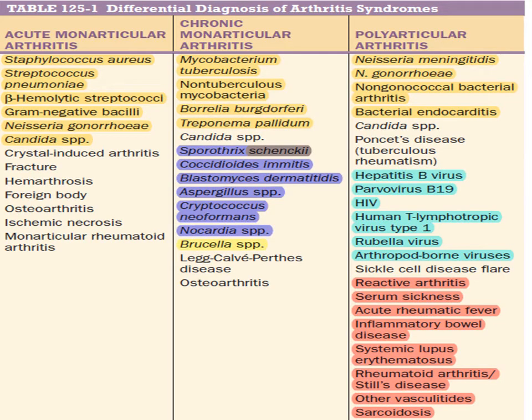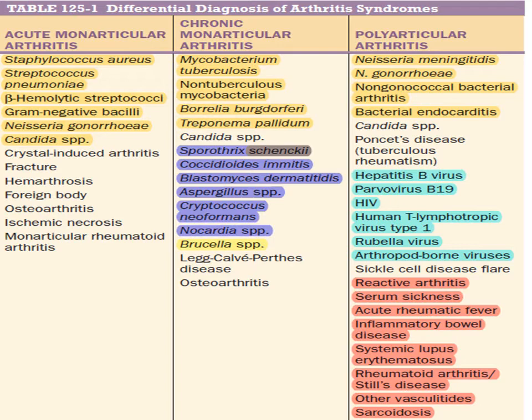Coming to the differential diagnosis of the arthritis syndrome, it can be acute or chronic, and monoarticular or polyarticular. Coming to acute monoarticular arthritis, involving only the infectious lesions, it can be because of Staphylococcus aureus, Streptococcus pneumoniae, beta hemolytic streptococci, gram-negative bacilli, Neisseria gonorrhoeae, and also Candida species.